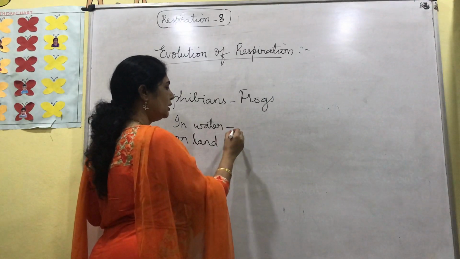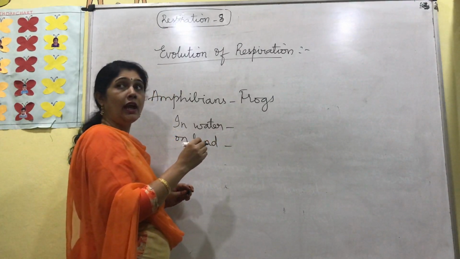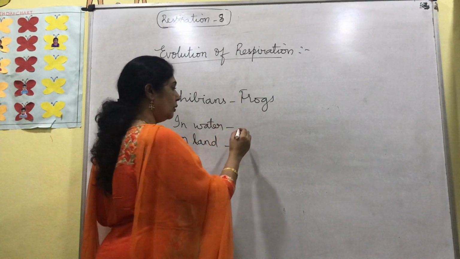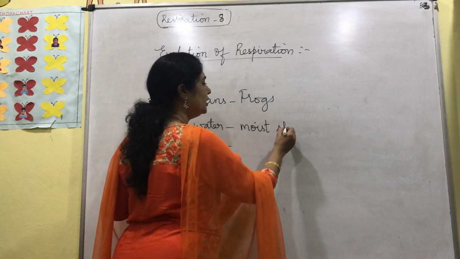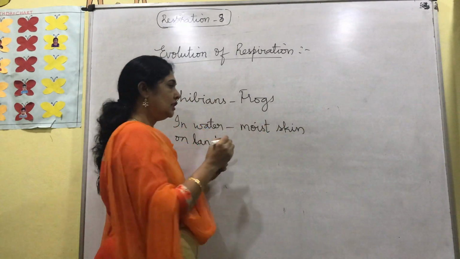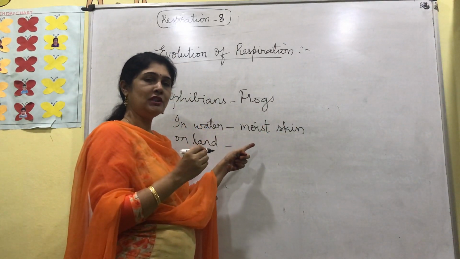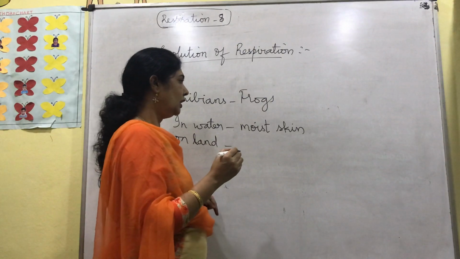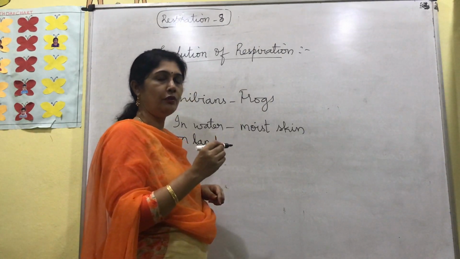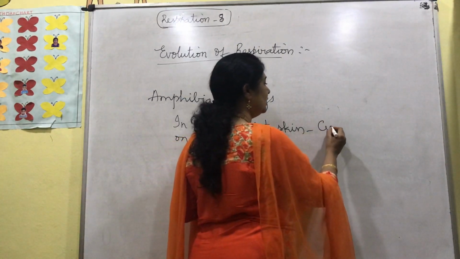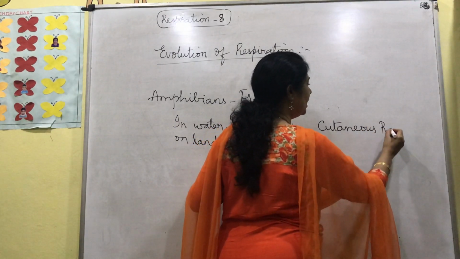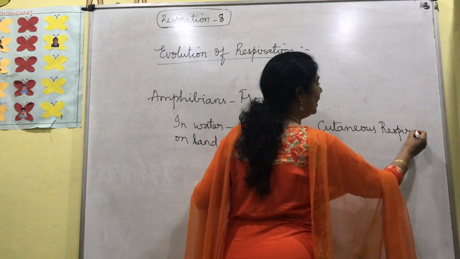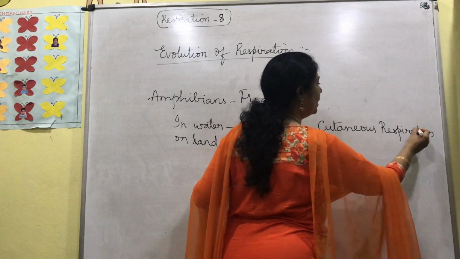When the frog is in water, it is breathing, as in the case of the earthworms we happened to see, with the help of its moist skin. We had seen the breathing organ as moist skin in the case of earthworms. Respiration with the help of moist skin is called cutaneous respiration. So frogs undergo cutaneous respiration through moist skin when they are in water.